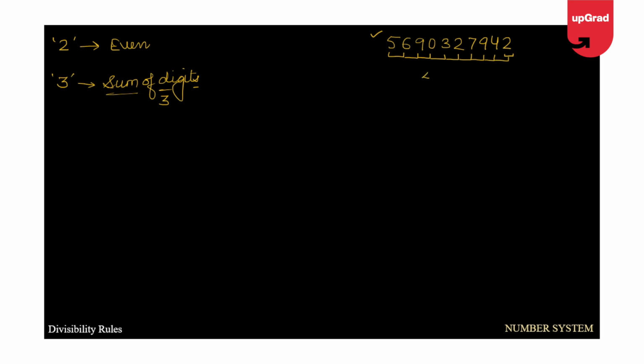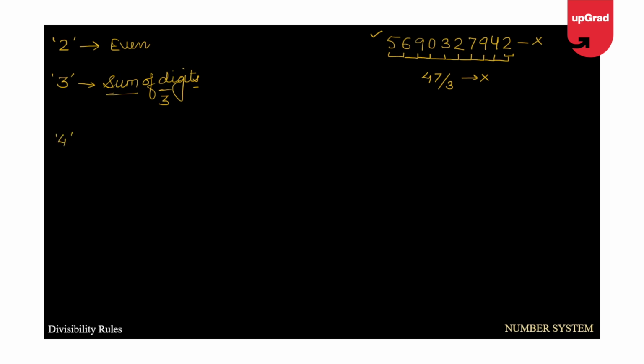If 47 is to be checked by 3, I see that it is not divisible. Hence, I can say that this number is not divisible by 3. So this is how simple it is.